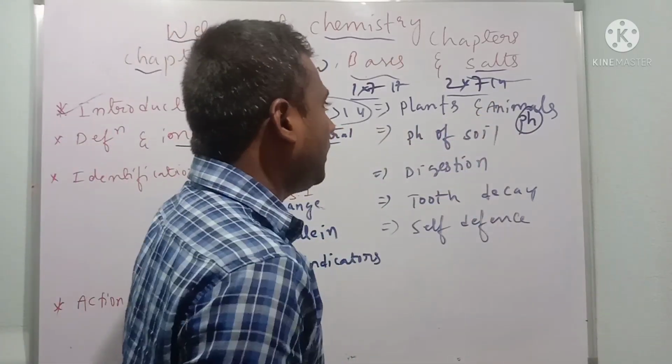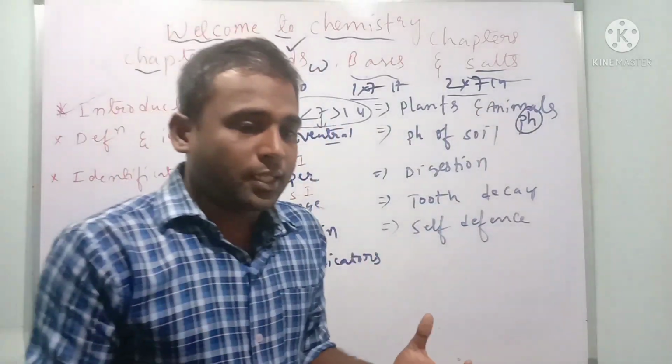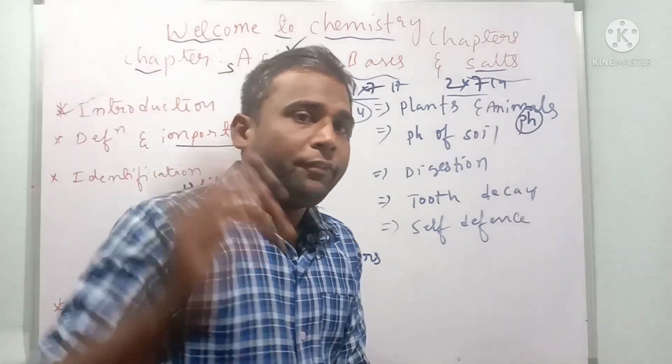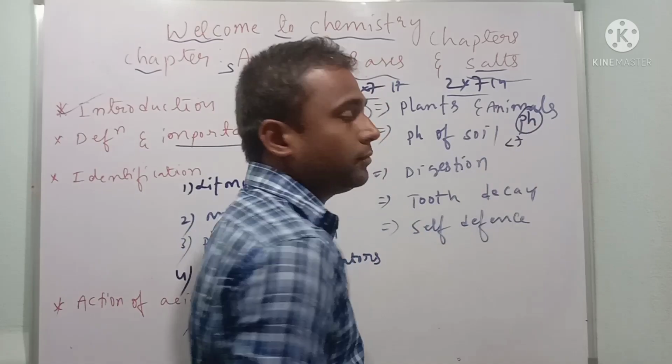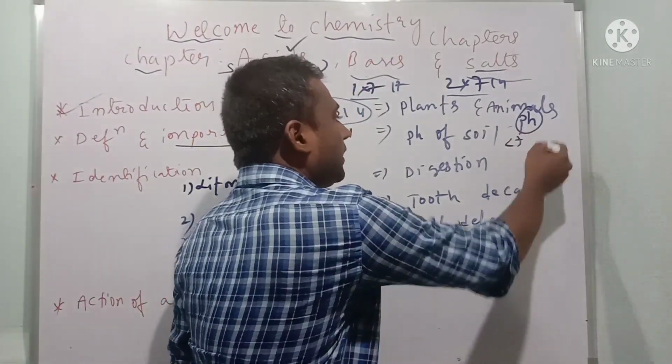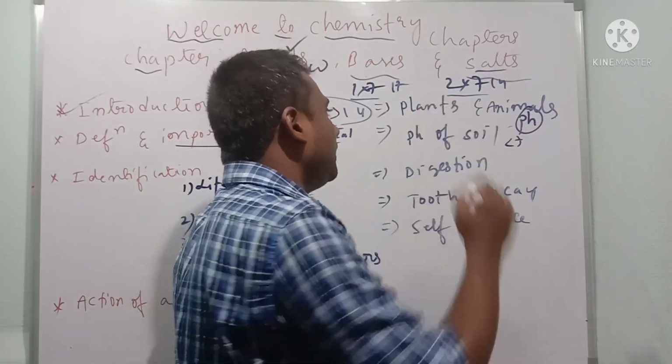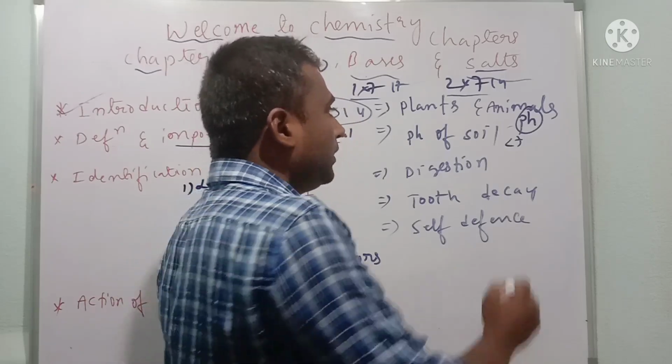Dear children, our body will not tolerate it if the pH falls below 7, so it is naturally maintained in our body. Hence we are surviving on the earth.